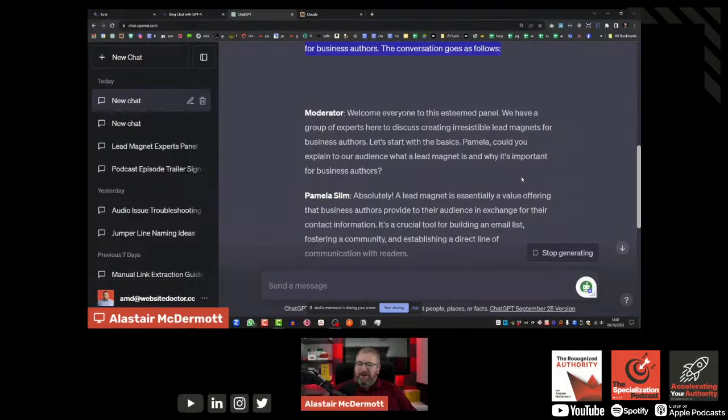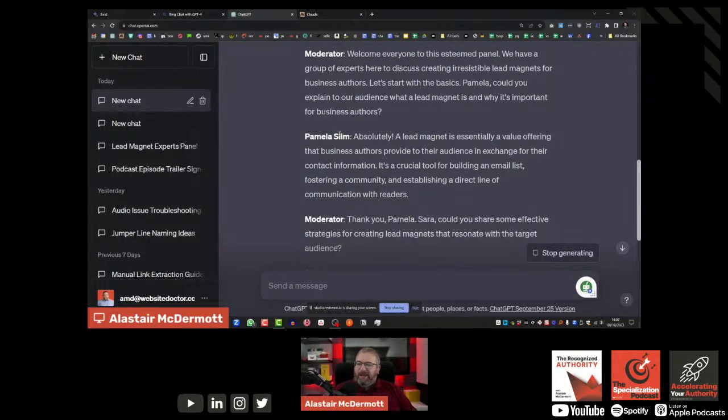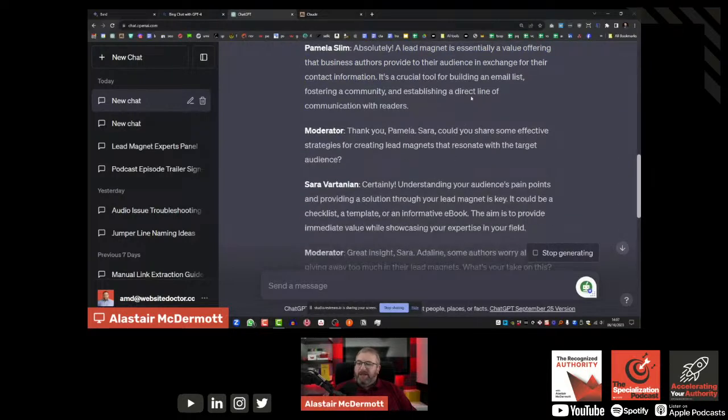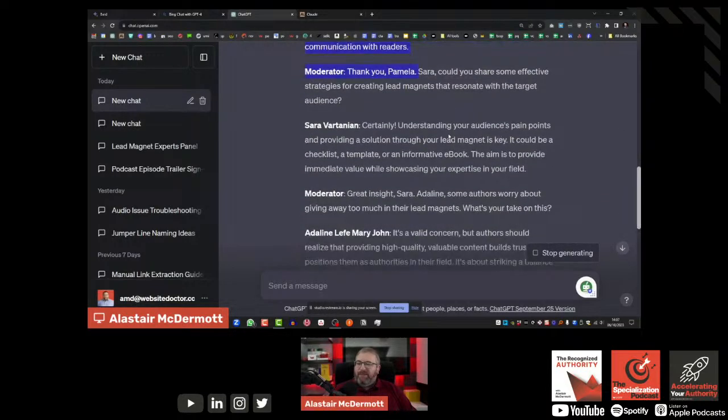Cool. They've given us a moderator here. And now we have Pamela talking. This is a hypothetical fake Pamela Slim, not the real person, and this is just generating what she might say in this scenario. First she's describing what a lead magnet is, and then she's saying why it's important. Now we have Sarah, and Sarah is giving an insight here. Again, this is what ChatGPT thinks Sarah might say about this topic.